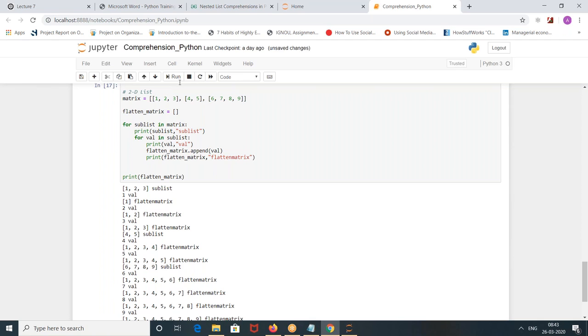What is he doing? He's separating every element and he's storing it into one new empty list, which is called flatten matrix. First, what is he doing? He's going into matrix. He's calling the element into sub list. So first element he picked it up. Now for val in sub list, for every value in sub list, he's going and giving it into flattened matrix.